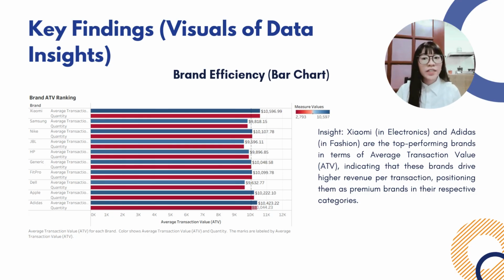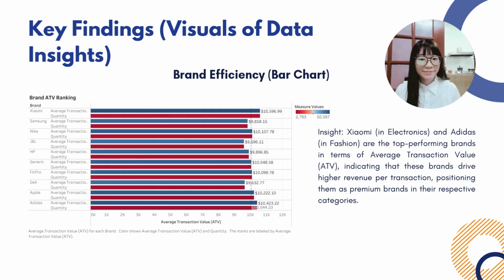A high ATV means that customers are willing to spend more per purchase, positioning these brands as premium or high-value brands within their respective categories. In contrast, brands with lower ATV may rely on higher sales volume rather than high-price transactions. This insight is important for business decision makers because it helps to differentiate between margin-driven brands and volume-driven brands, allowing platforms to design more effective pricing, promotions, and